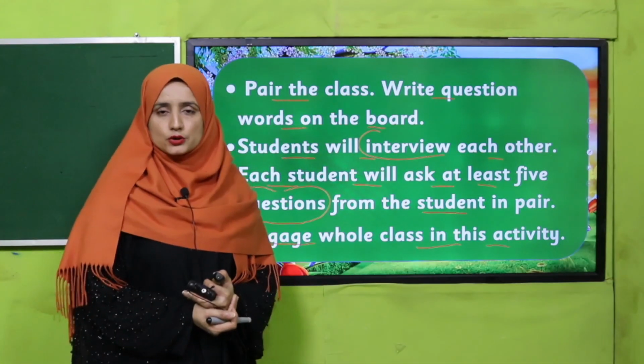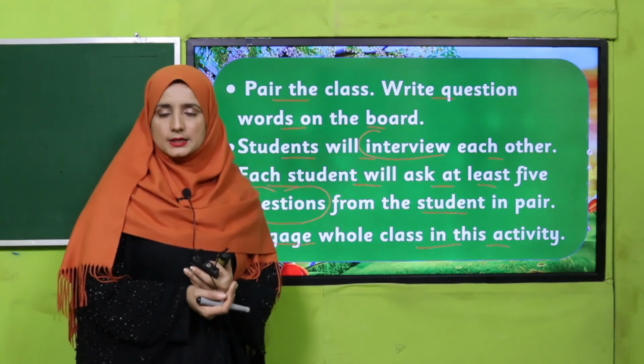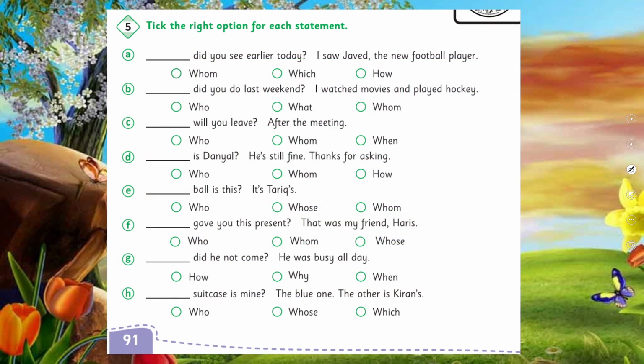Welcome back. Good job, my dear students. I hope you have done it and you have got information about your classmates. So now, on page number 91, question number 5 is there. Tick the right option for each statement. You have to perform this activity individually in your book. So pause the video and perform this activity in your book.